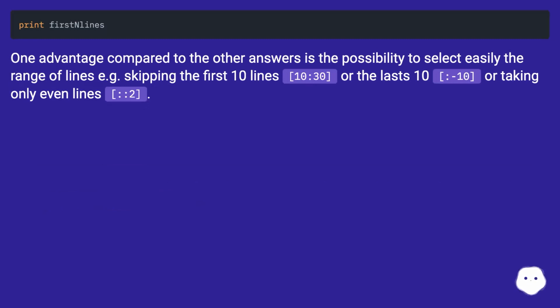One advantage compared to the other answers is the possibility to select easily the range of lines, for example skipping the first 10 lines, [10:30], or the last 10, [-10:], or taking only even lines, [::2].